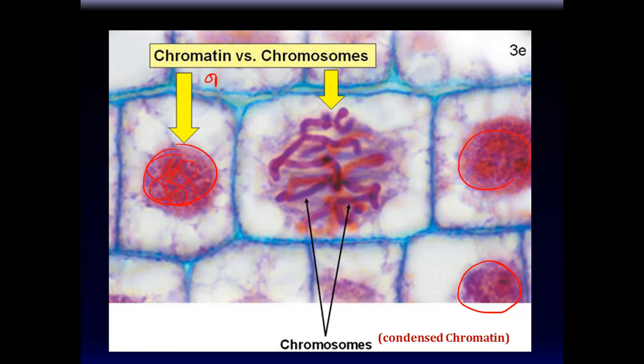So when the DNA is open, it's called chromatin. That's like in spaghetti form. When the DNA is all wrapped up into very dense, condensed form, that's called chromosomes. So when DNA is condensed, it looks like chromosomes. When it's open, like spaghetti, that's called chromatin. So you have to understand chromatin and chromosomes, they are basically DNA. One is all opened up, ruffled up, and one is very condensed DNA. So chromosomes are condensed chromatin.